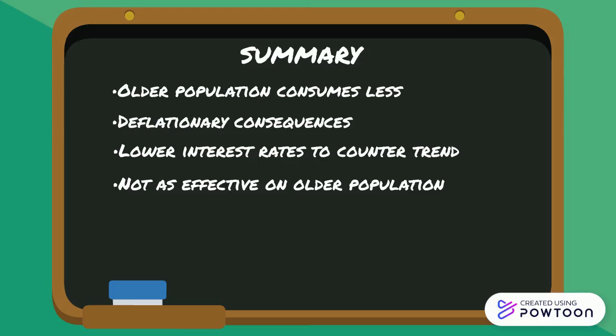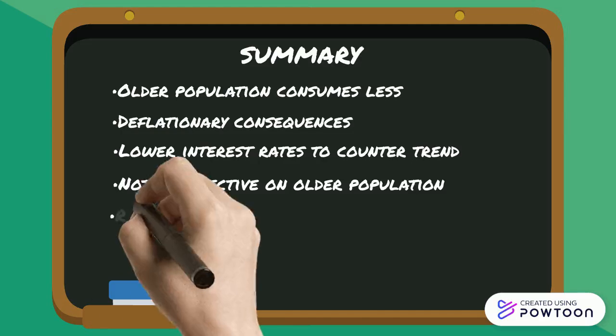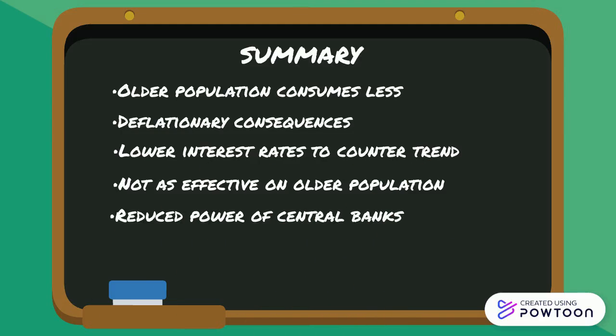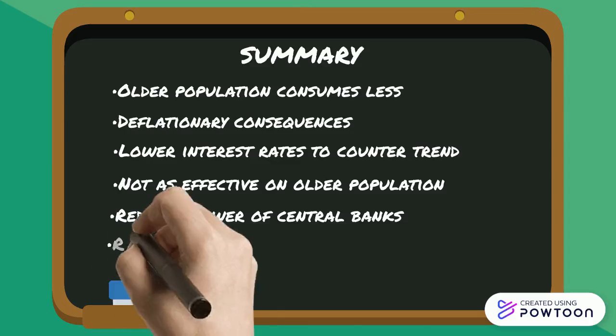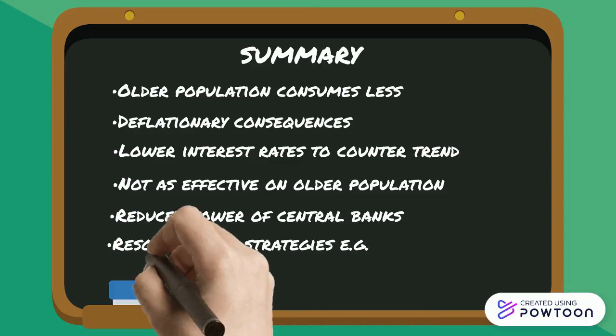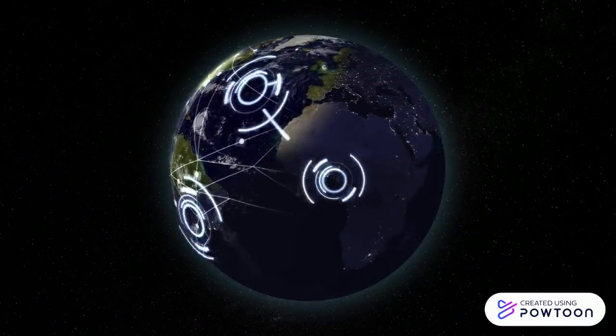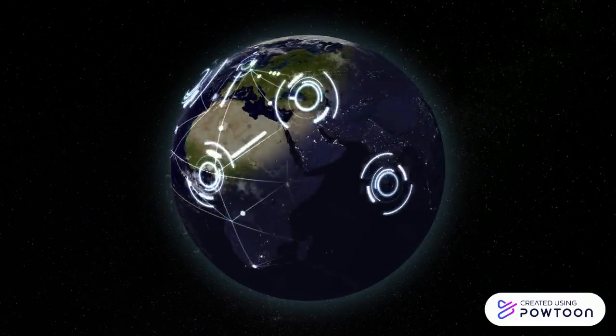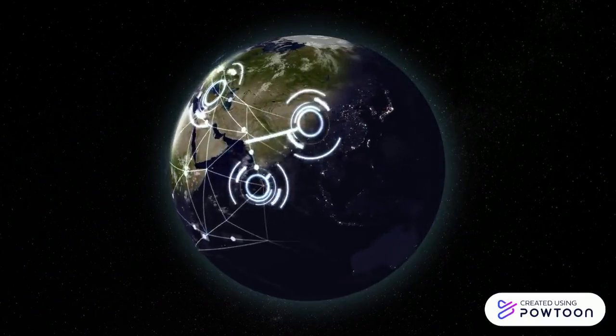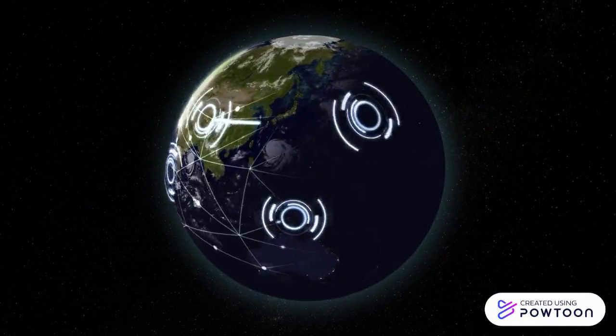This, in combination with the fact that nominal interest rates cannot fall below 0%, makes it more difficult for central banks to counteract recessions. Thus, central banks have to turn to unconventional methods such as quantitative easing to help the economy recover in a downturn, which could further increase wealth inequality. Concluding, it seems inevitable that other countries ought to follow Japan's example of an extremely aged population and all its consequences.